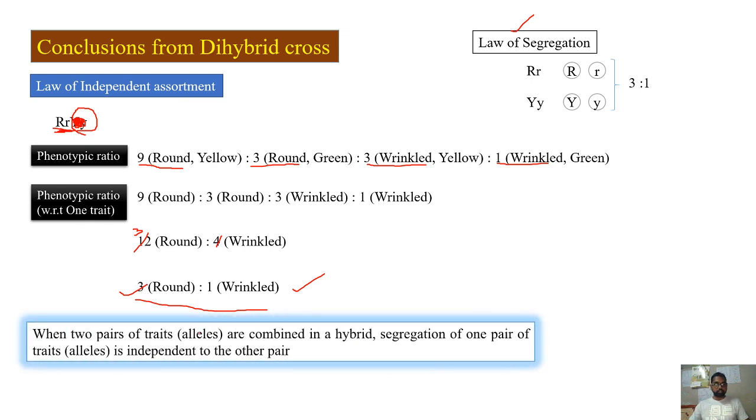So when two pairs of traits, alleles, are combined in a hybrid like this, capital R small r capital Y small y, segregation of one pair of traits or alleles is independent of the other pair. This is what the law of independent assortment says. This is what Mendel has proposed based on the dihybrid cross.